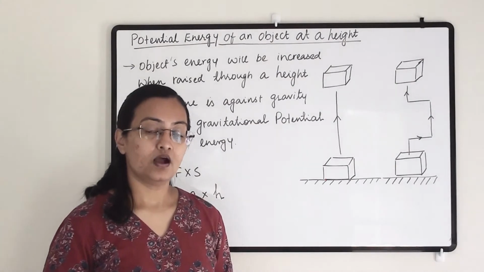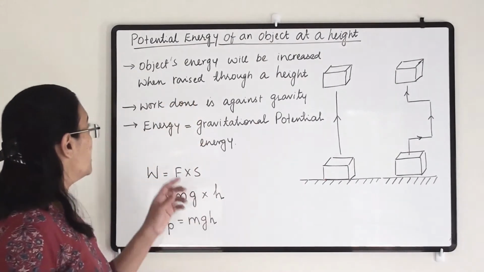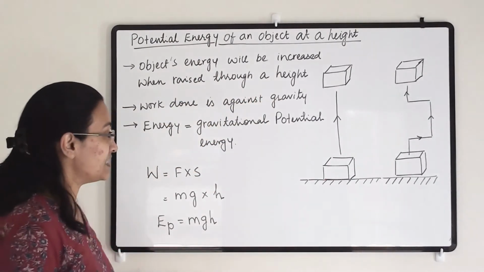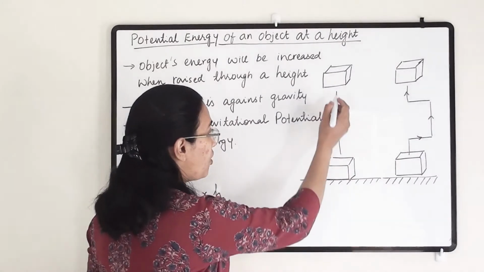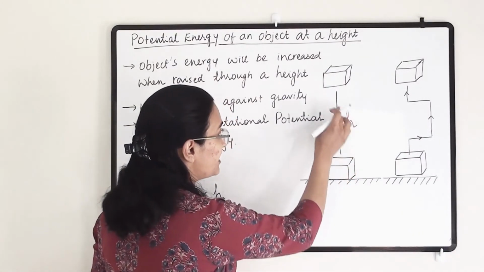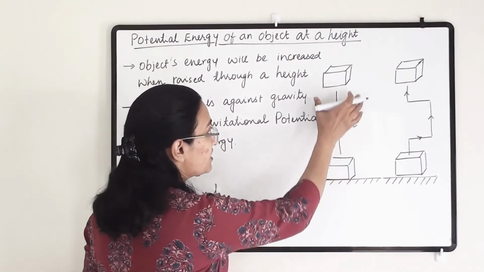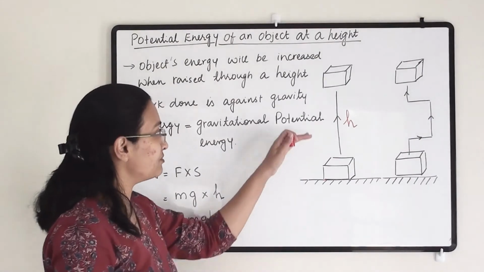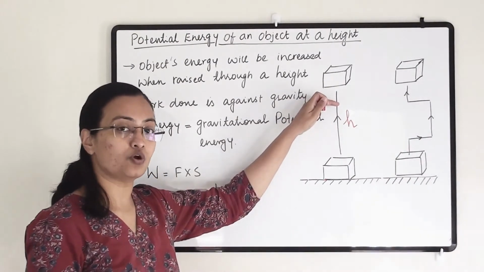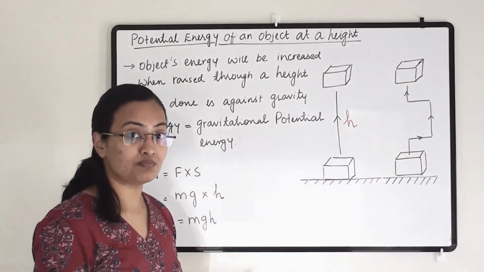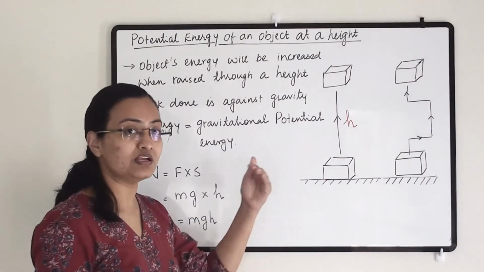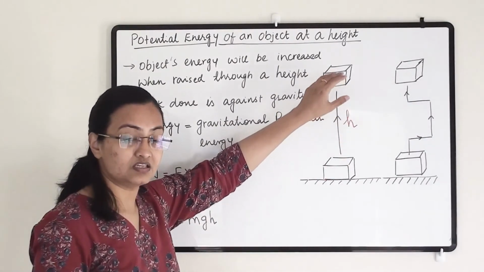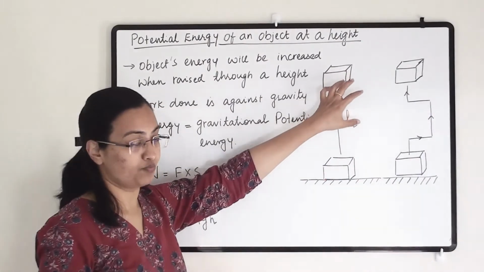Now let us understand how potential energy works. An object's energy will increase when it is raised through a height. For example, this is a block and I have raised this block to a certain height, say h. Work has been done on this object, and as much work as we have done on it, that much energy has been stored in it. So due to this height, this energy has been stored in the object.